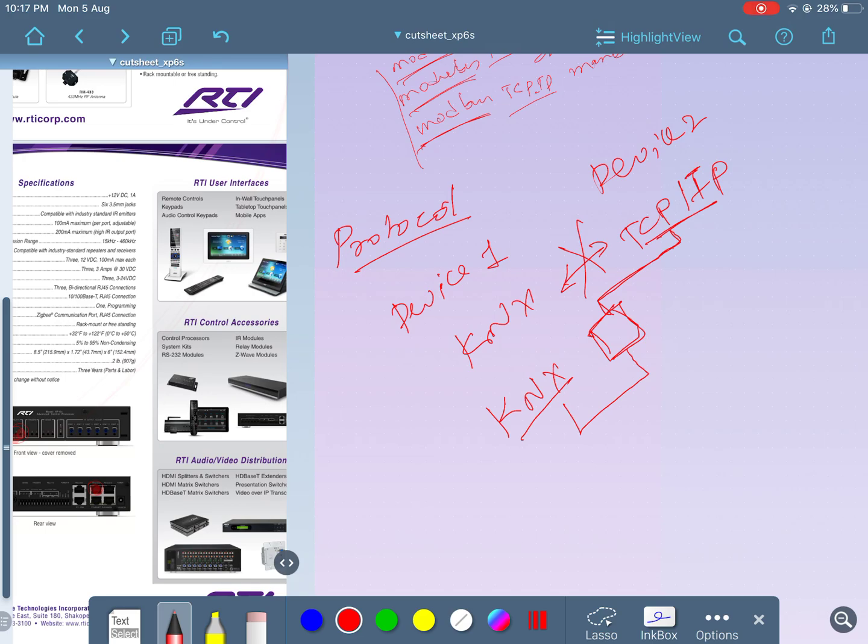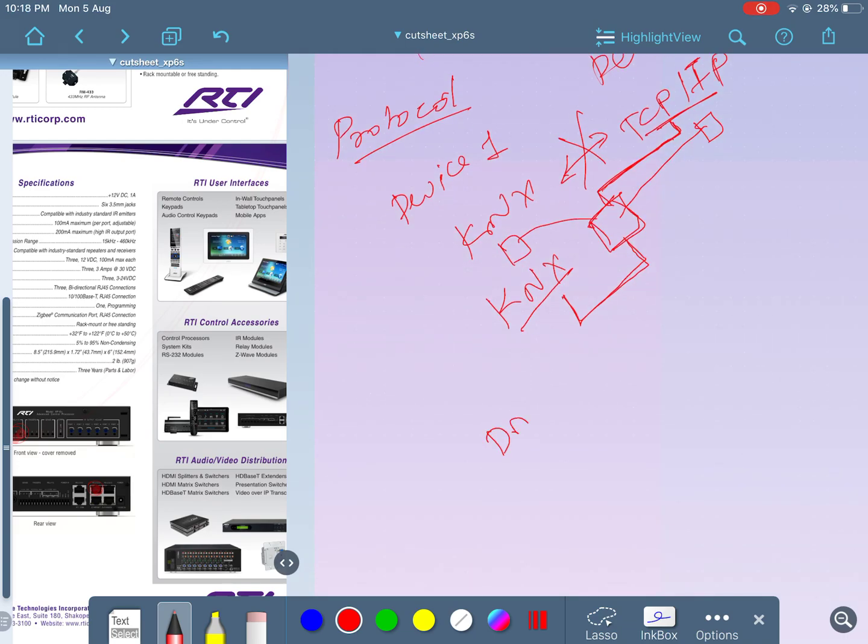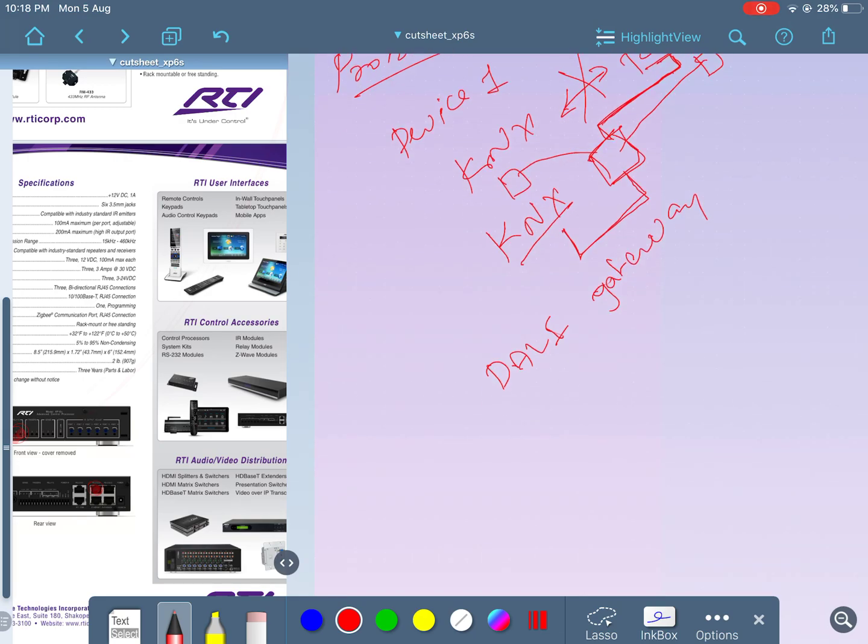You have to figure out how to bring the data from one protocol to the other so that the device working on KNX and the device working on TCP IP can talk to each other through a gateway or the medium. That's why, if you see DALI, we call it a gateway. Why? Because if you see a DALI gateway, it has basically three terminals: one phase and neutral for operating voltage, here you get KNX, and here you get D plus D minus.